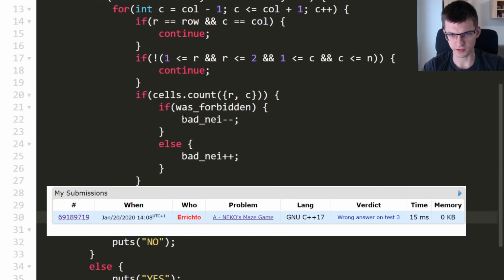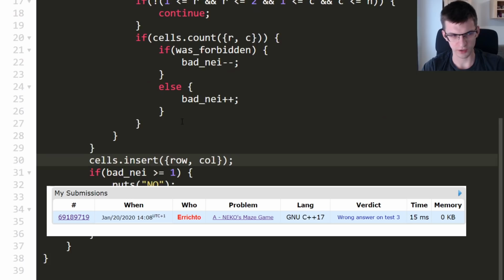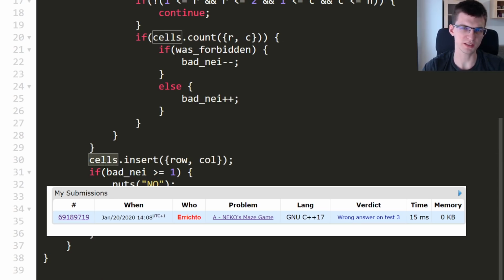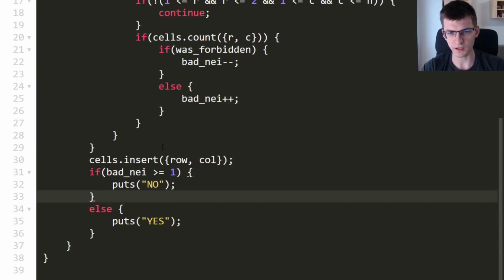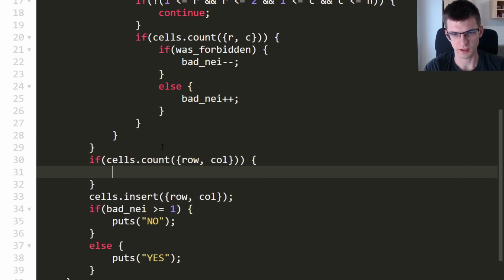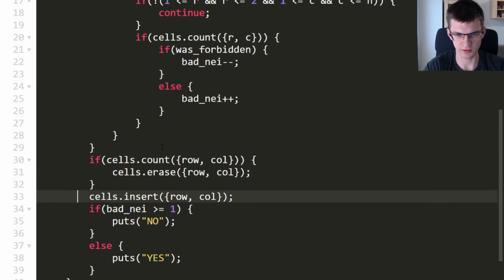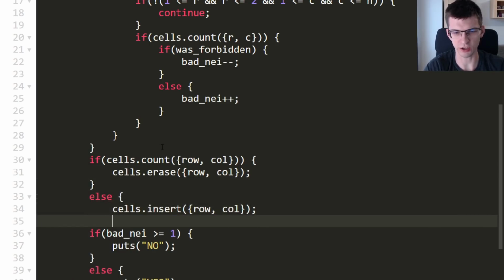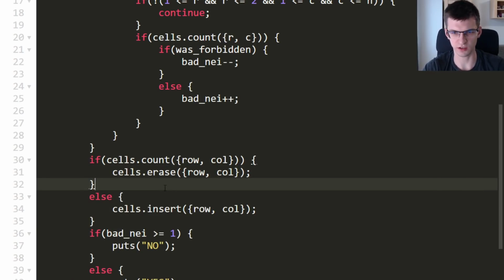I got the wrong answer, unfortunately, but I think the mistake is just here in an insert. Well, cells don't just become forbidden, because cells was my set of forbidden cells. If something is forbidden, then it becomes not forbidden, so I should sometimes erase from this set. Yeah, so let's fix that quickly. If cells count of row col, then cells erase. And otherwise what I did already, an insert. Now it should really toggle, it should make a cell forbidden or not.